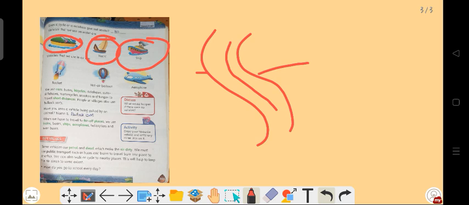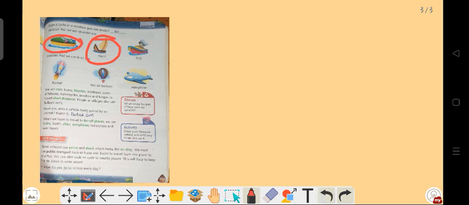The difference between the boat and ship is, a boat is a small water vehicle, but a ship is a big water vehicle. A ship is very big. A ship can carry a boat. Okay students, in a ship many people can go at one time, but as a boat is small, few people can go at one time by boat.